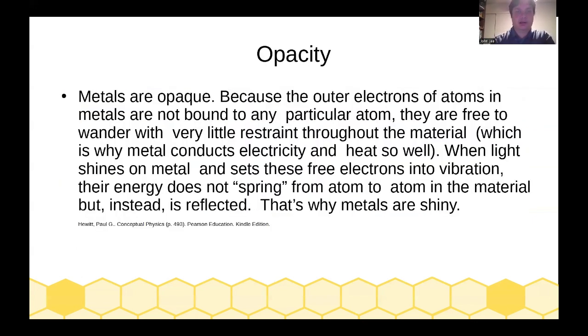Metals, by contrast, are opaque. Because the outer electrons of atoms in metals are not bound to any particular atom, they are free to wander with very little restraint through the material, which is why metal conducts electricity and heat so well.